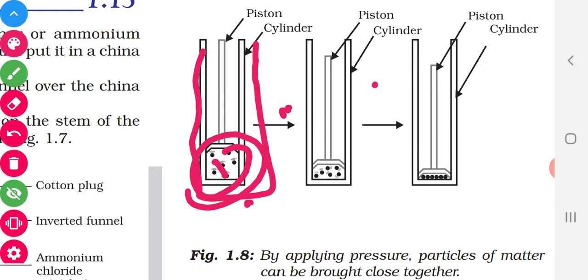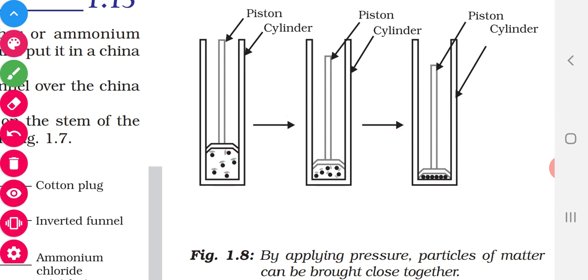Now what are we doing? We are pushing the piston, so we are increasing the pressure. Now the distance has reduced compared to this, isn't it? So if it was a gas, this may be liquid. Then again we apply the pressure. The distance is very less, so it is converted into solid. So as we increase the pressure, the gas will be converted into liquid.